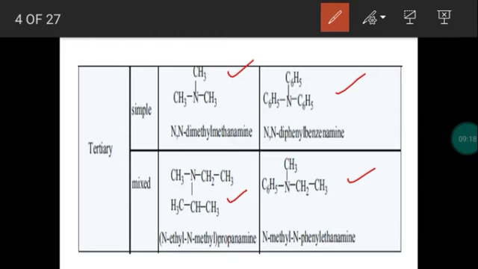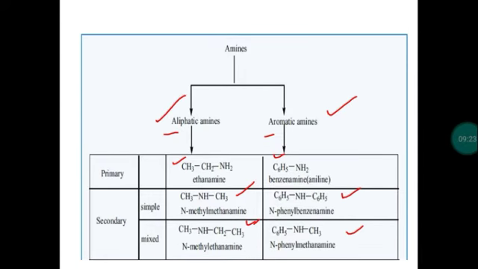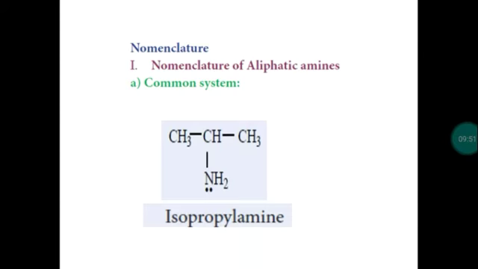So we have completed the classification of amine. Amine is of two types based on the group attached with the functional group: it may be aliphatic amine as well as aromatic amine. Then based on the number of replacements of hydrogen atoms, an amine may be primary, secondary, or tertiary. Based on the structural arrangement, if similar groups are present, it may be a simple or symmetrical arrangement. If different groups are bonded with nitrogen, we get an unsymmetrical or mixed arrangement.